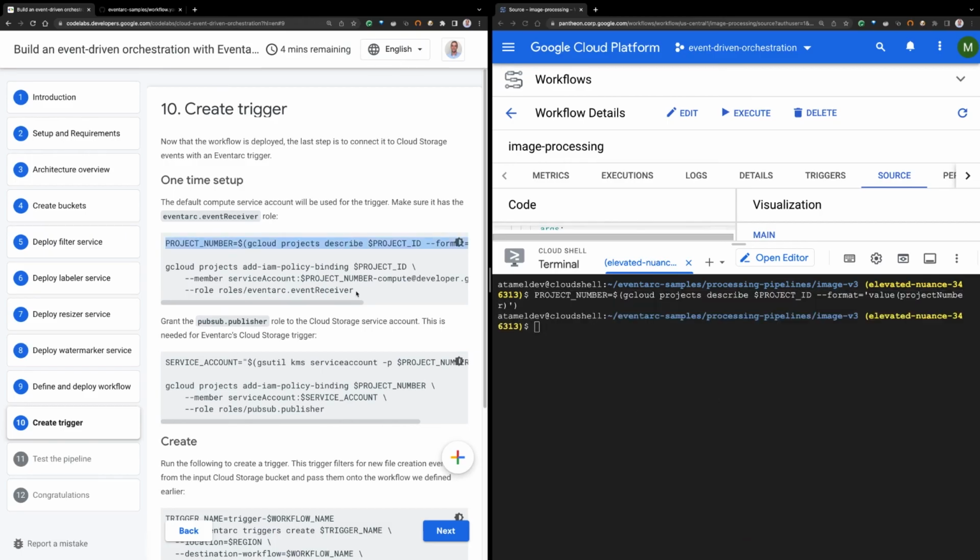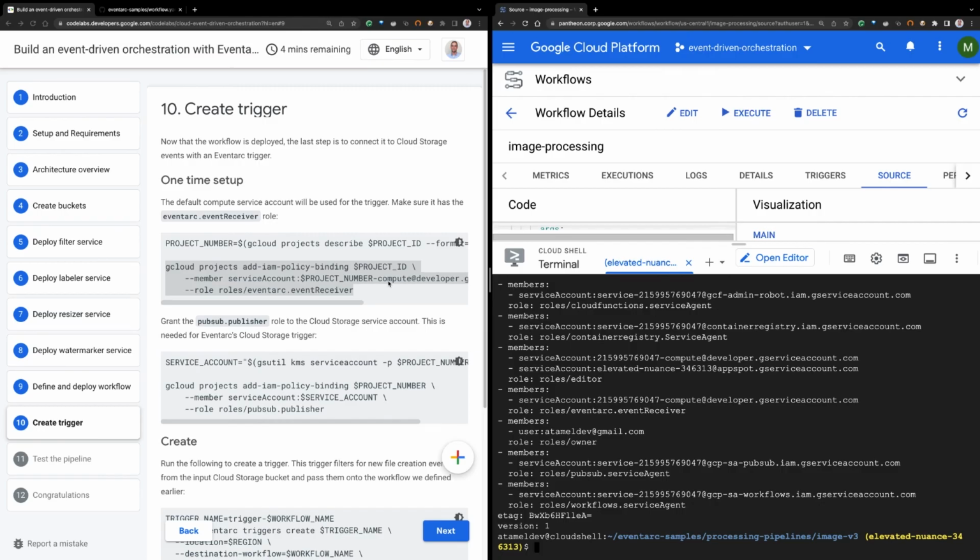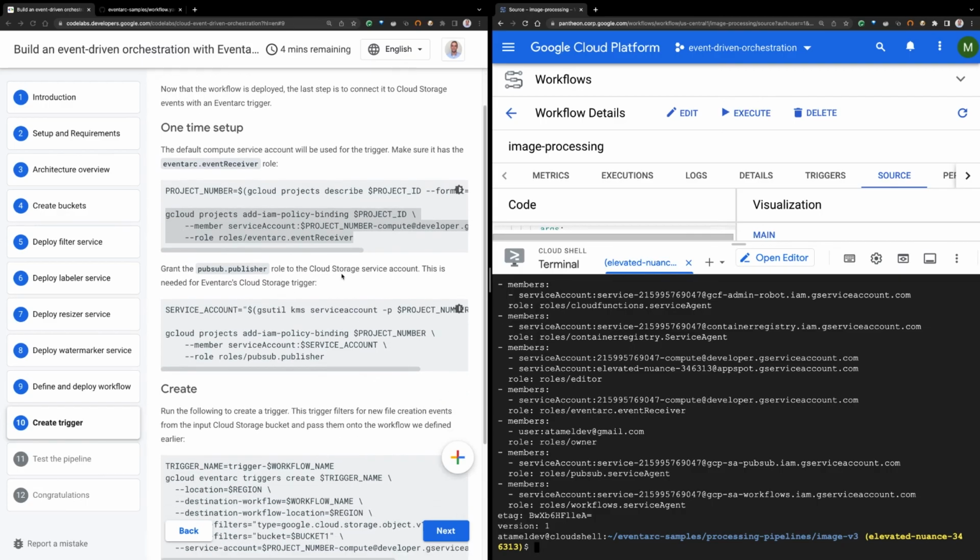And then here we are adding a policy binding. We are just saying that this service account with this project number -compute, this is the default compute service account, will have the event receiver role. So we are making sure that it has this role. And since we are using a cloud storage trigger here, we also need to make sure that the cloud storage service account, there's also a default service account for that, has the PubSub publisher role as well, okay?